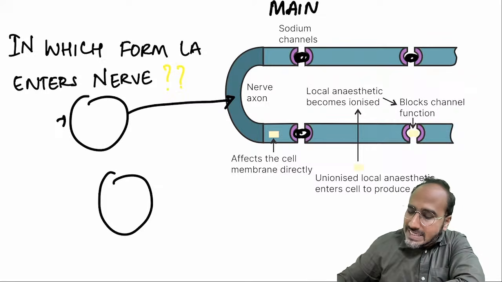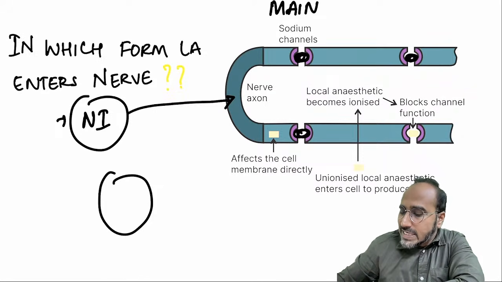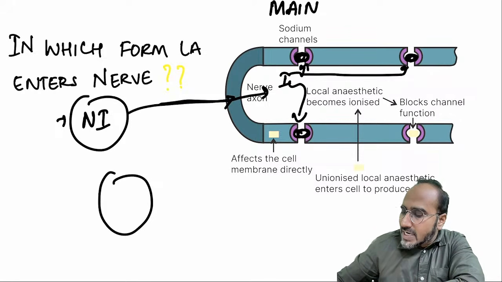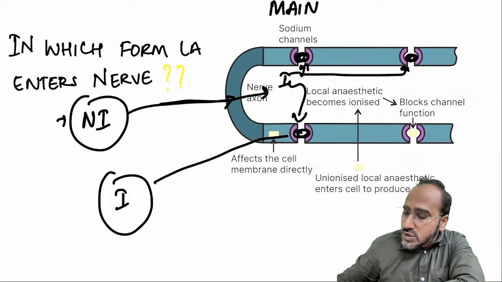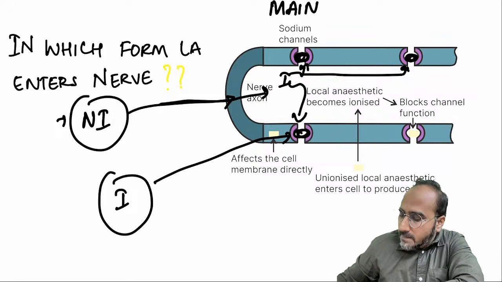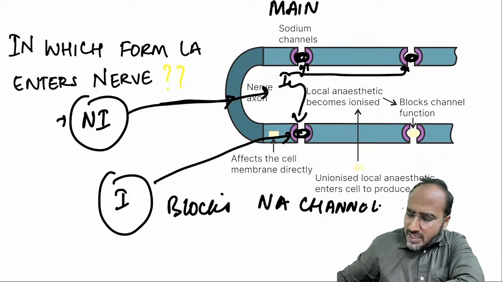When you give local anesthetic, it enters the nerve in non-ionized form. Once it enters the nerve in the non-ionized form, inside the nerve, it changes itself into ionized form, and this ionized form goes towards the voltage gated sodium channels and blocks the sodium channel. So which form of local anesthetic is blocking the sodium channel? Ionized form blocks the sodium channel, and the main mechanism is basically the sodium channel blockade.